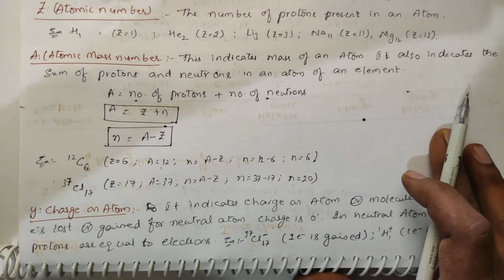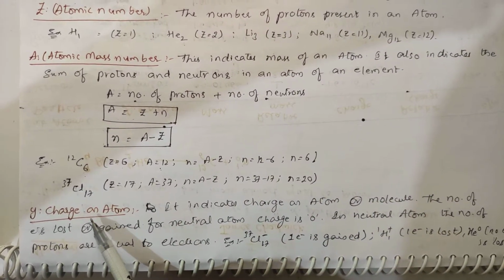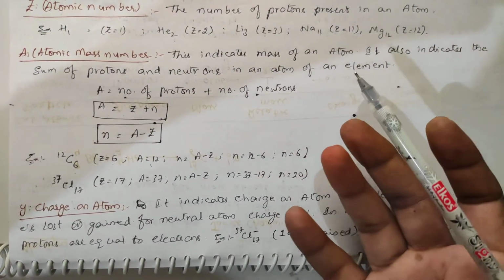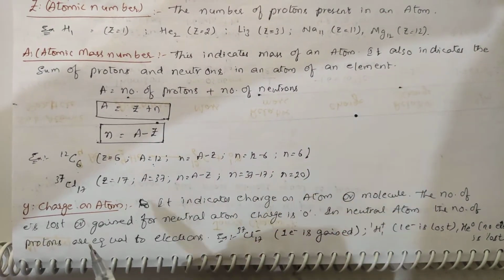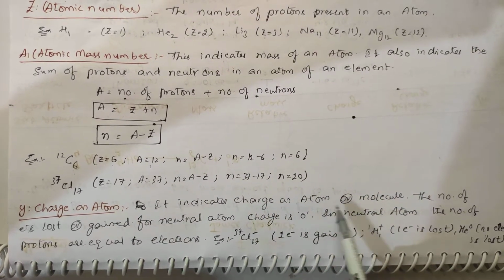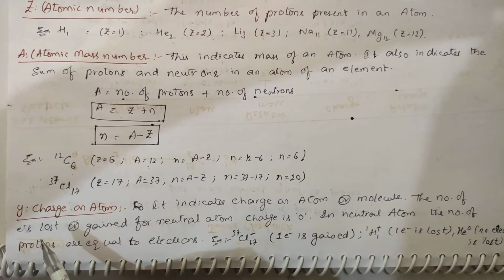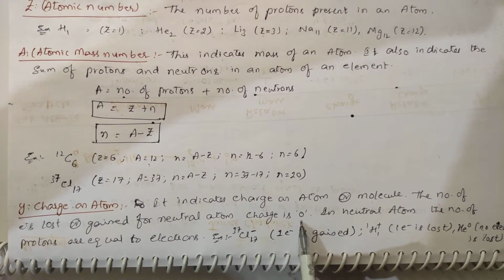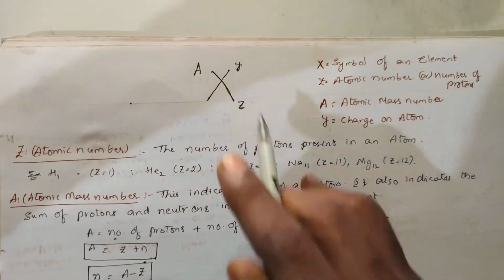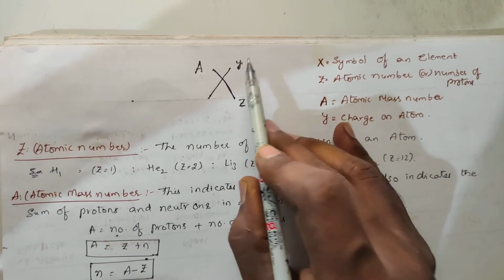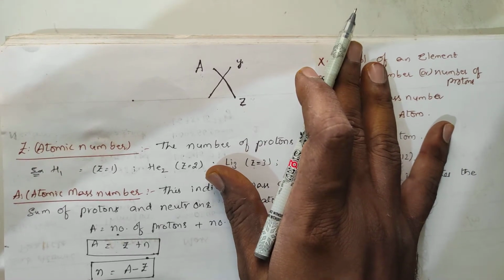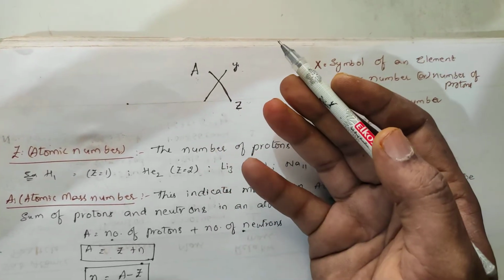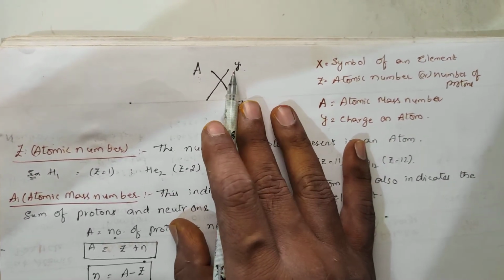Clear? And Y. We have already indicated it in this term, it is the charge. So Y is the charge on the atom, it indicates the charge on the atom or the molecule. It indicates the number of electrons lost or the number of electrons gained. Be clear with this. For a neutral atom it is 0.